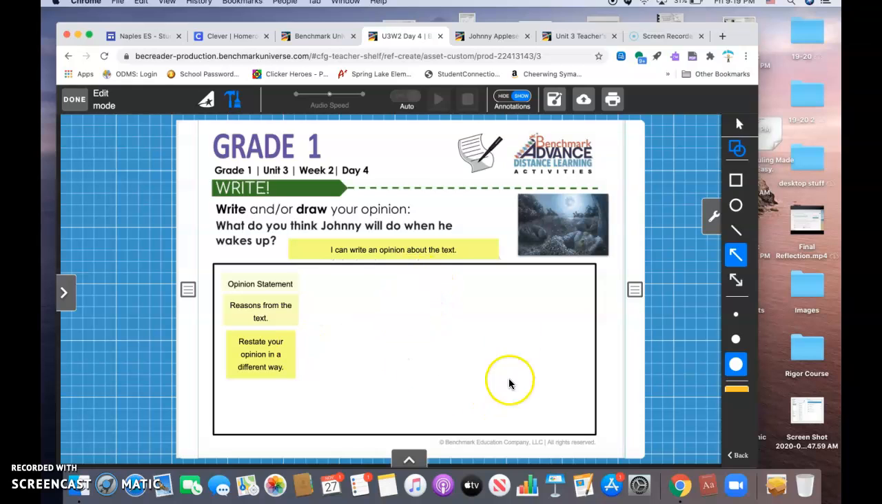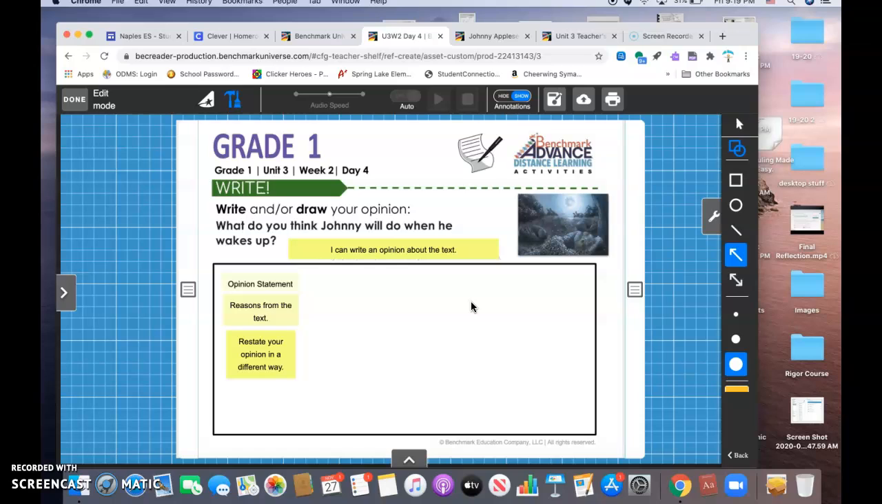You may write your text right here in the square by adding a text box, or you can write it in your writing journal. It's up to you. I can't wait to hear what you think is going to happen next. I have my idea. I'm curious if you think the same as me or differently.